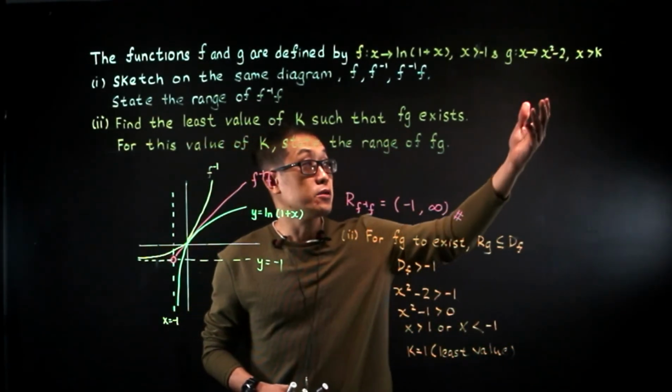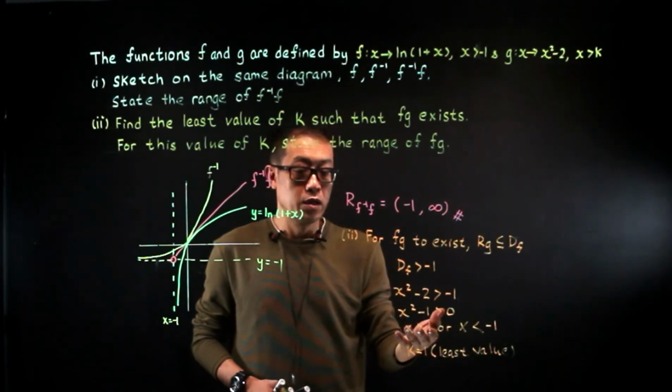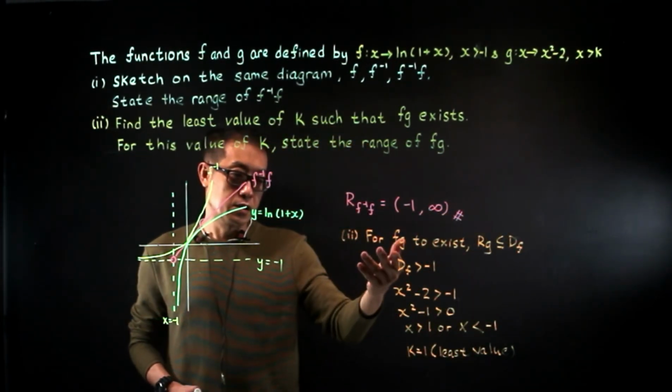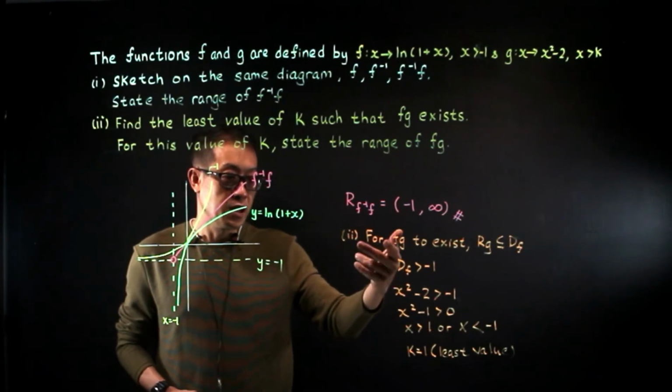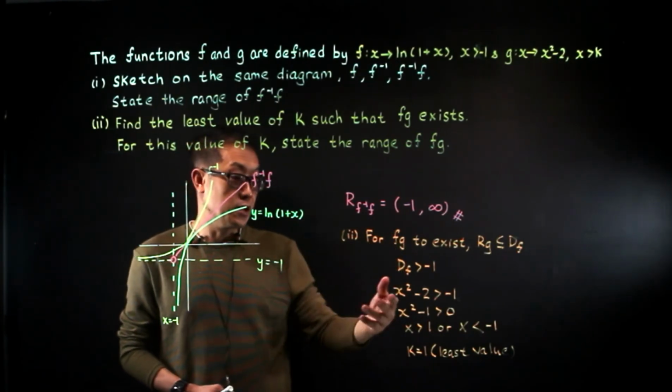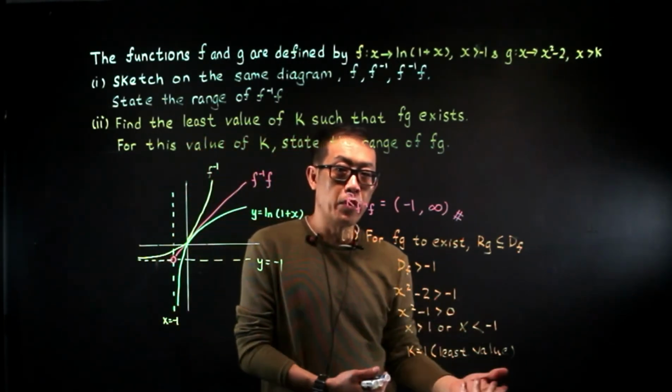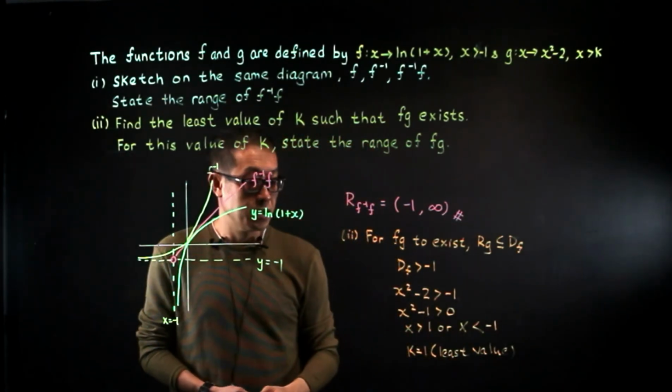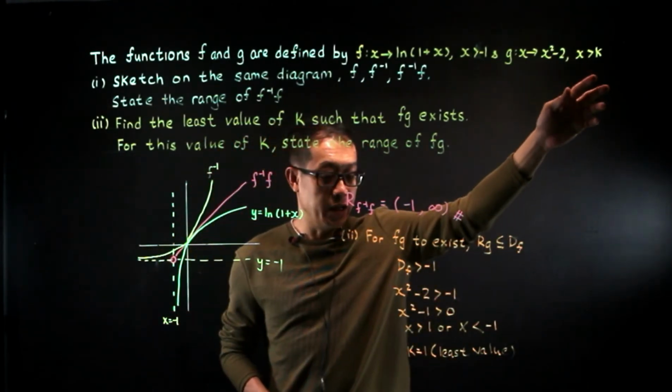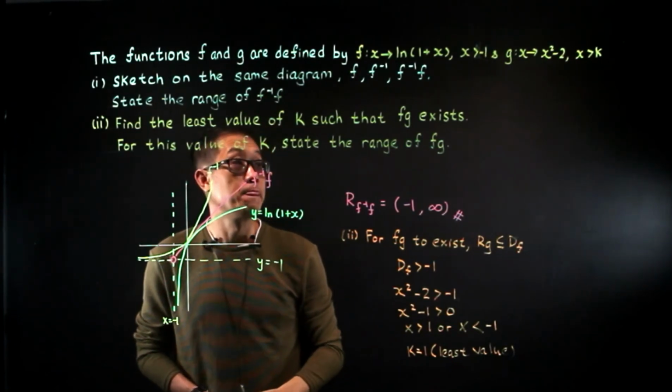That means if k takes on the value of 2, the composite function f of g exists. And if k takes on 1.2, it also exists. Now, the least value of k therefore will be equals to 1.